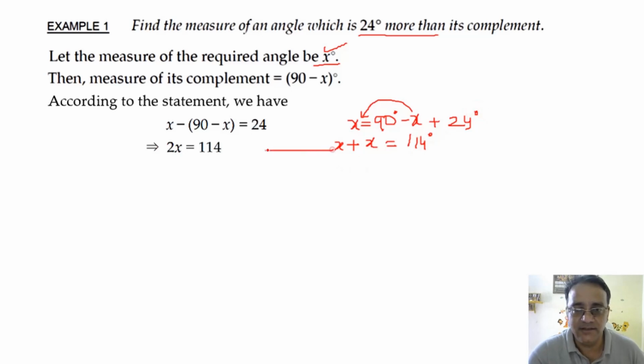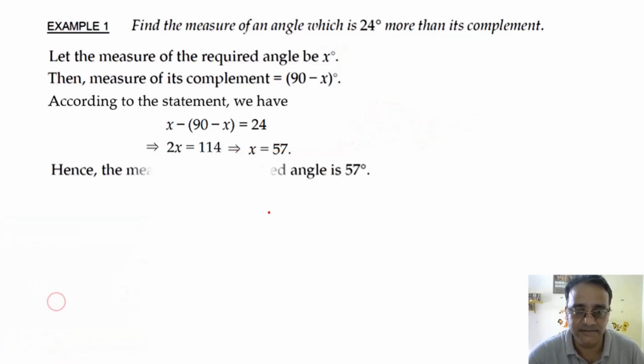Okay, then you will get 2x is equal to 114 degrees. So what is the value of x? 57. 57 degrees, right? So any doubt in this question? Hence the measure of the required angle is 57 degrees. Now we'll see one example of supplementary angles.